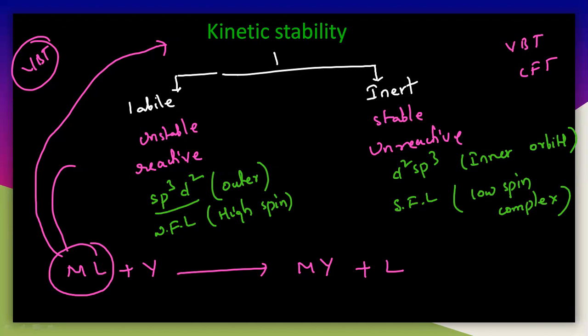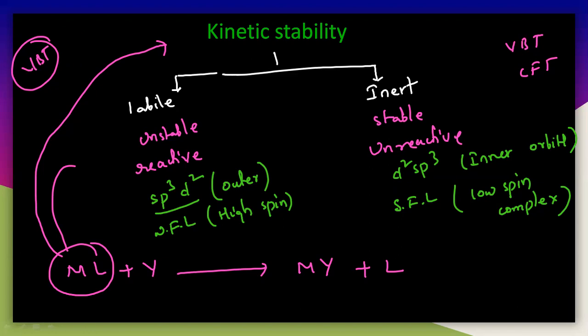So now in this lecture we have understood, till now we have seen the stability of complexes, that is labile and inertness according to VBT theory. According to VBT theory, complexes may be labile or inert depending on their hybridization.